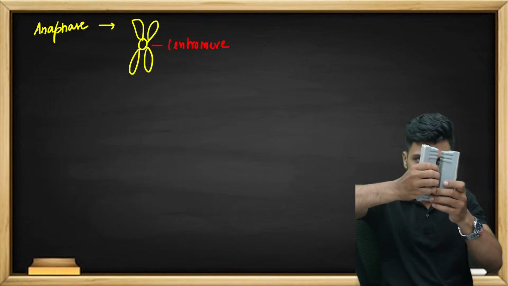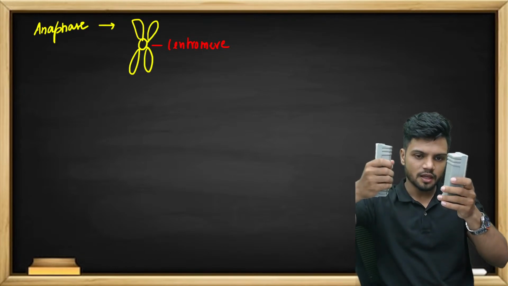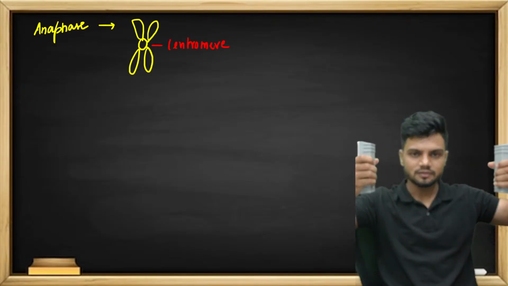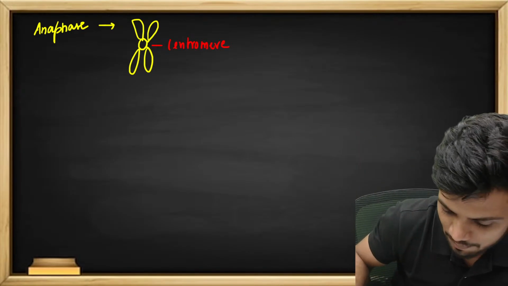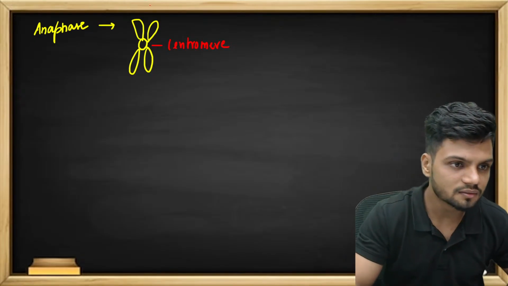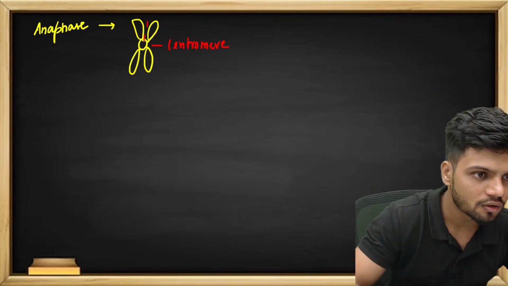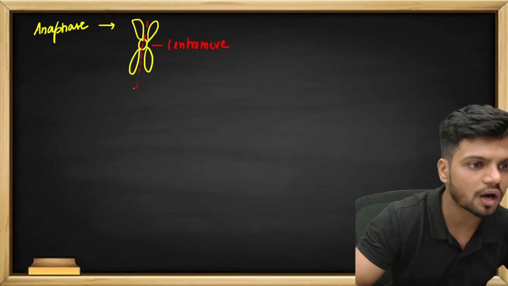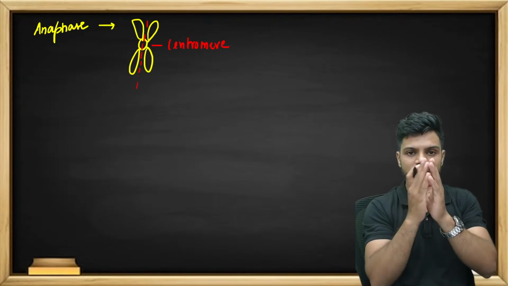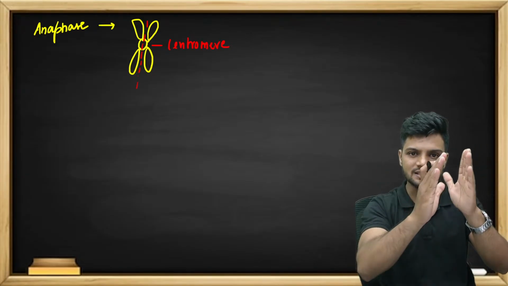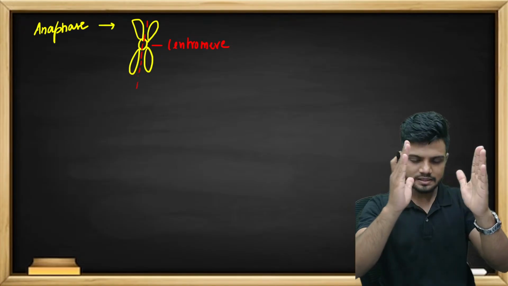If I pull this sister chromatid from this side and that one from the other side, will they split open? Yes. That is what is happening here. This particular chromosome will split into half. The centromere will split open and the sister chromatids will completely separate out.